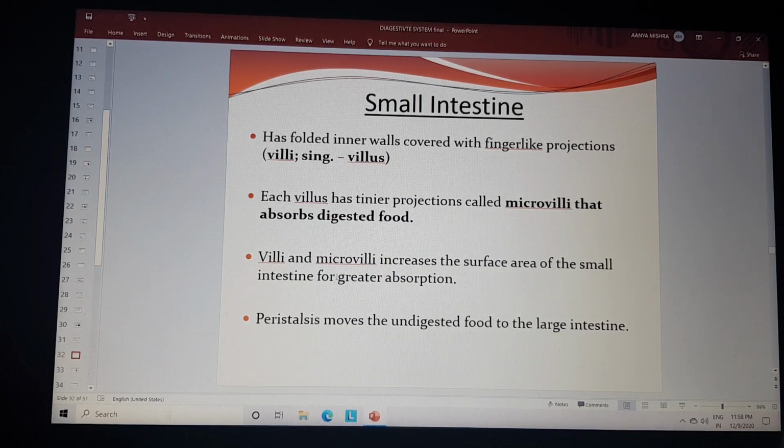Peristalsis movements push the food into the large intestine. Due to these movements, food reaches the large intestine.